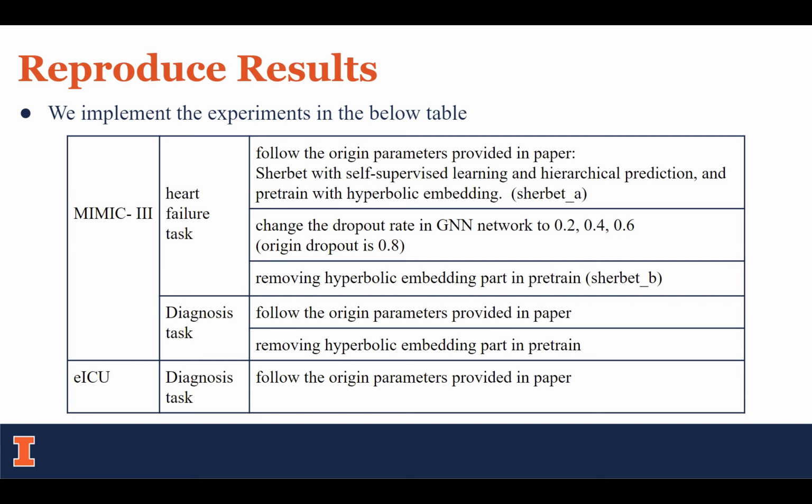And for the eICU dataset, we only perform the diagnosis task. We train both the SherBERT_A and SherBERT_B models.